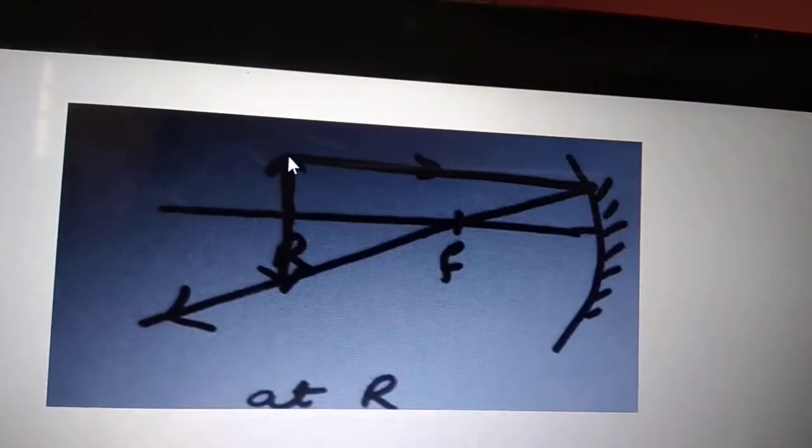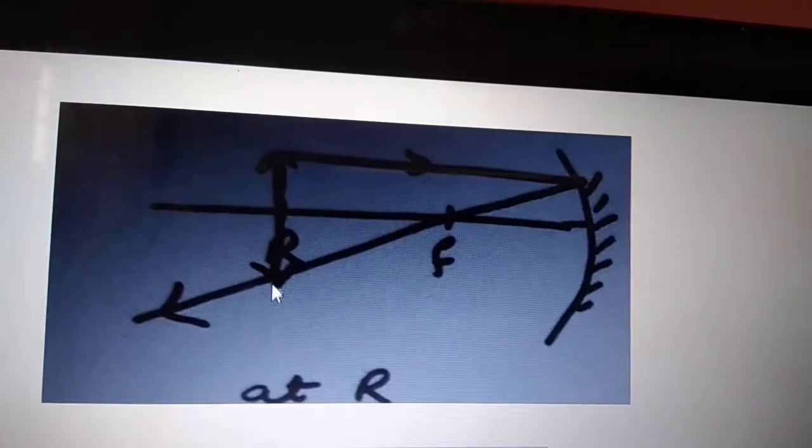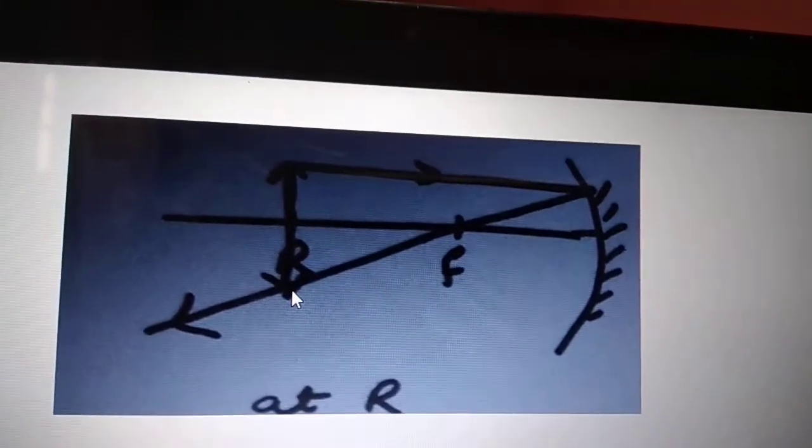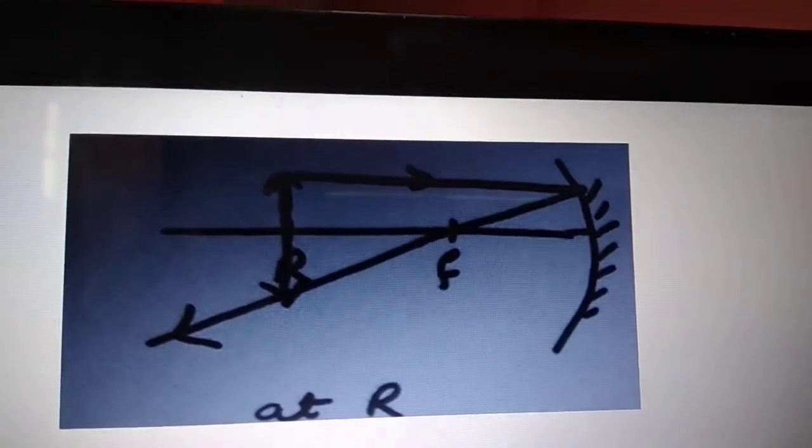Same way, if your object is at R, as you can see I have drawn here, you keep the object, draw one ray parallel to the principal axis, goes through focus, another ray from the head of the object straight down cutting the focus ray. So they are meeting here. That means if the object is at R, the image is also formed at R.